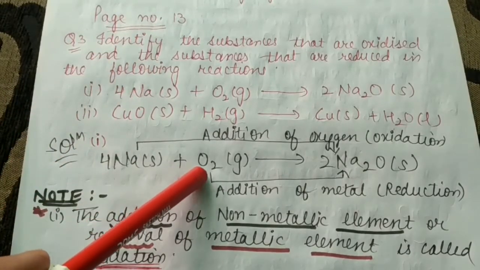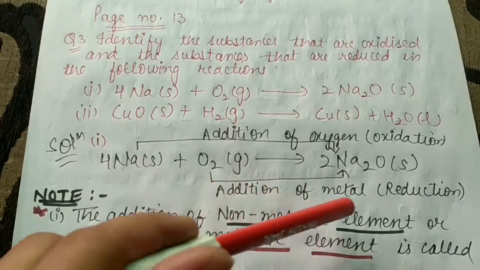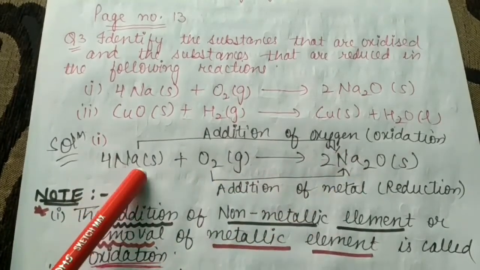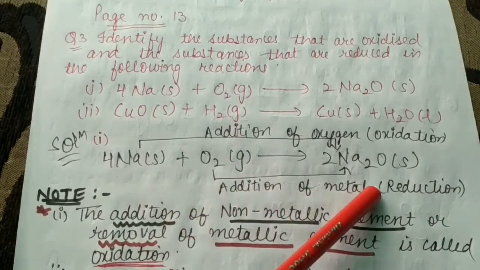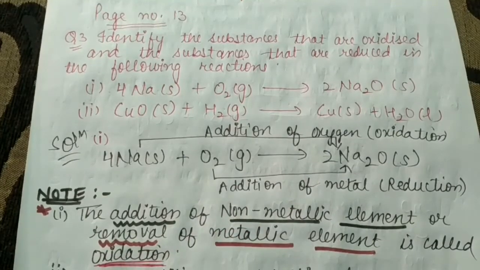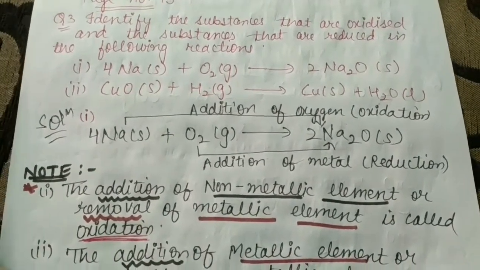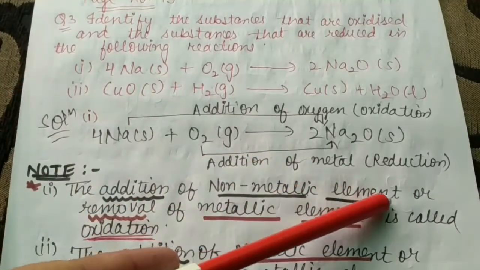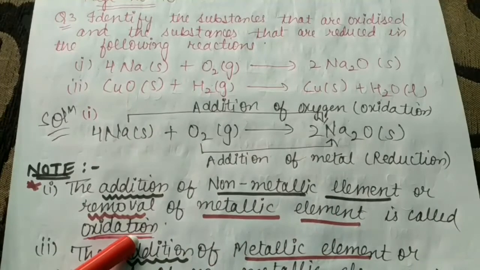So what is happening to this oxygen? In this case, addition of metal is taking place to oxygen. So addition of metal is taking place, that is known as reduction, because this is one new definition which I am showing to you. The addition of a non-metallic element or removal of a metallic element is called oxidation.